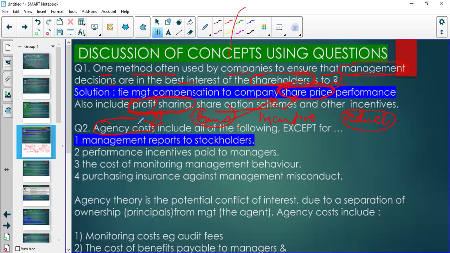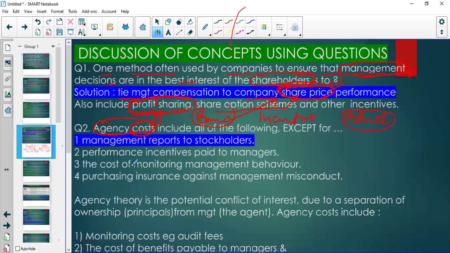In other words, they have to incur some cost to prevent managers from disturbing their business. So those are called agency costs. When the shareholders or the principal makes a plan to make sure that the agent acts in the best interest of the principal, those are called agency costs.